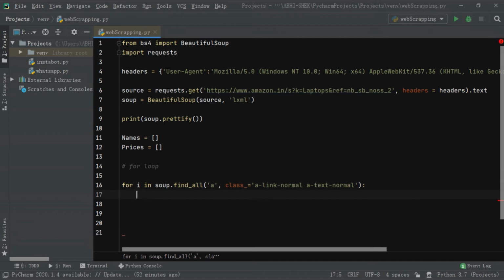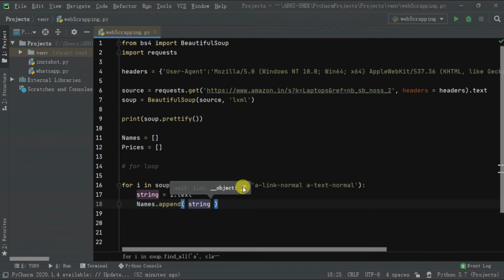This find_all function returns a list. So to access each element, we will add a for loop. Now before storing, let's understand one thing. The find function and find_all function return the whole tag, but we need only the text inside the tag. So before storing, we will convert it into text. And the next step is to append it to the list. I have used the strip function here to clear the extra spaces before and after the text.